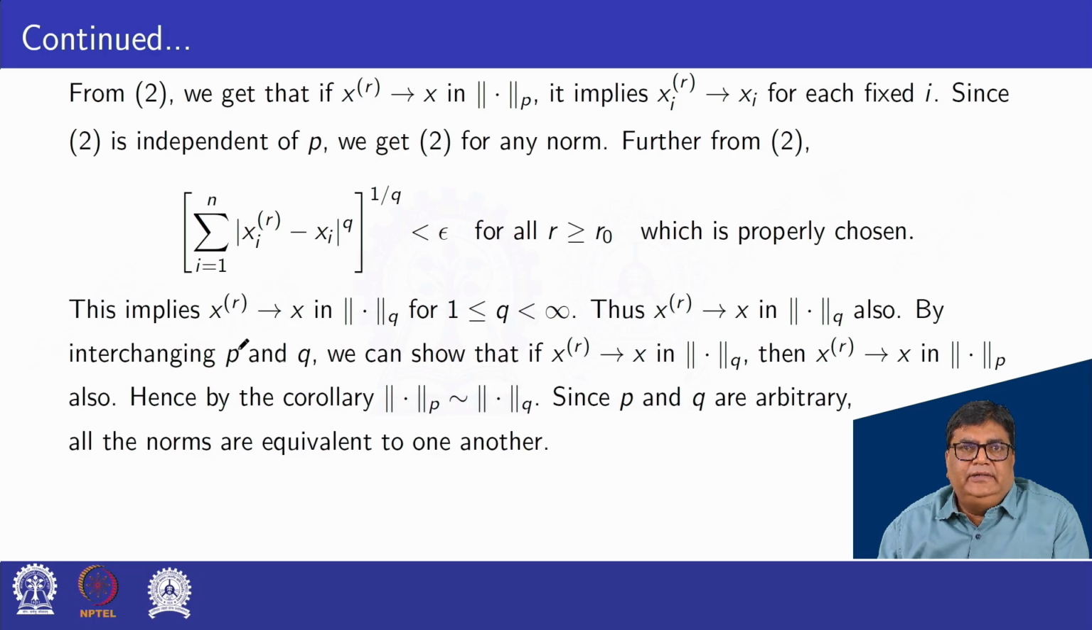Also, by interchanging p and q, we can show that if xr converges to x in norm q, then xr converges to x in norm p. So, by the corollary, norm p is equivalent to norm q. Since p and q are arbitrary, all norms are equivalent to one another. Hence proved.